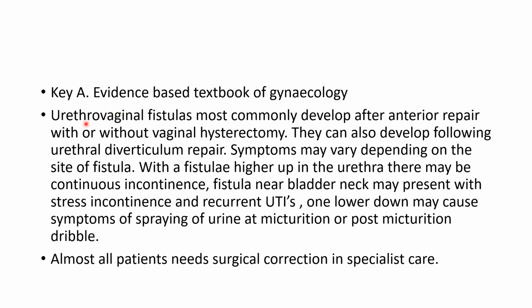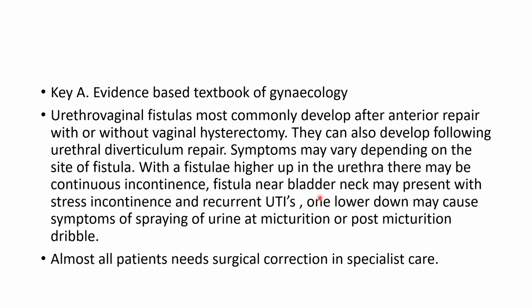The explanation is urethrovaginal fistulas most commonly develop after anterior repair with or without vaginal hysterectomy. They can also develop following urethral diverticulum repair. Symptoms may vary depending on the site of fistula. Means whether it is involving the bladder neck, it is above the urethra or lower down. With the fistula higher up in the urethra, there may be continuous incontinence.